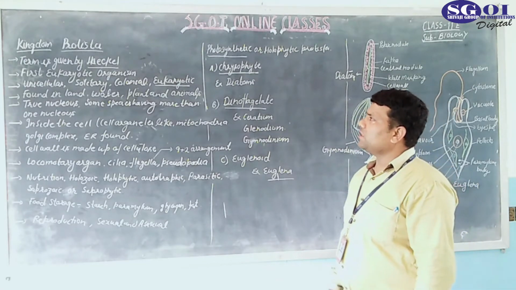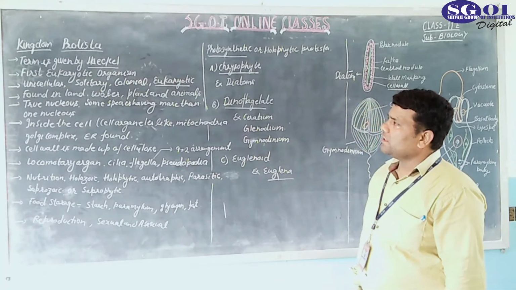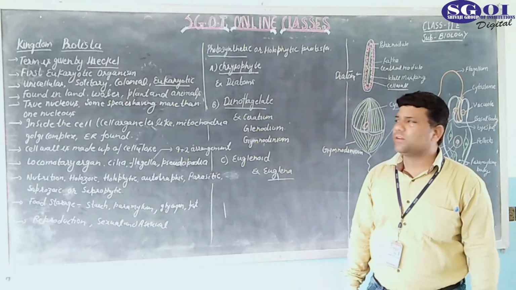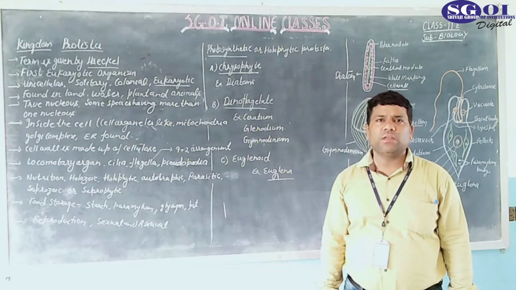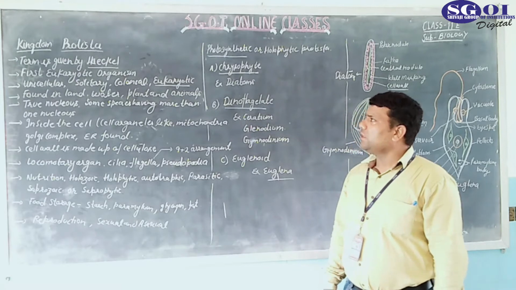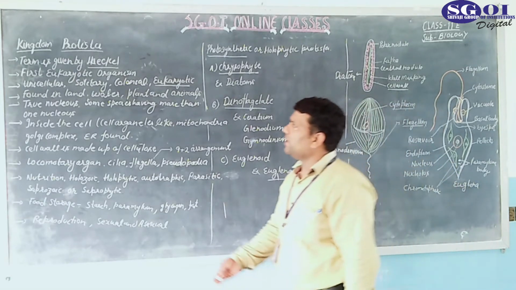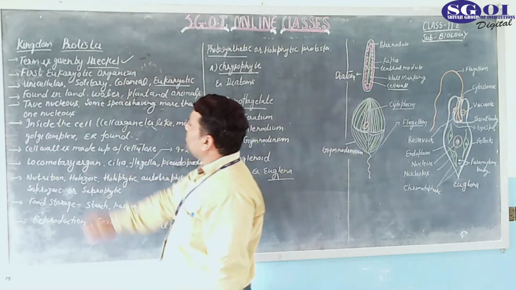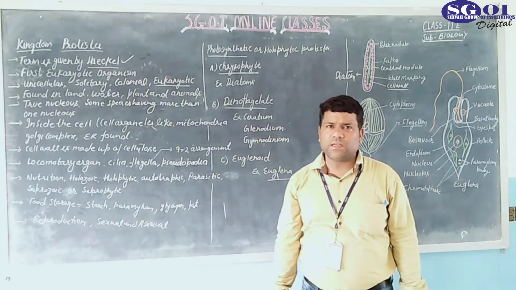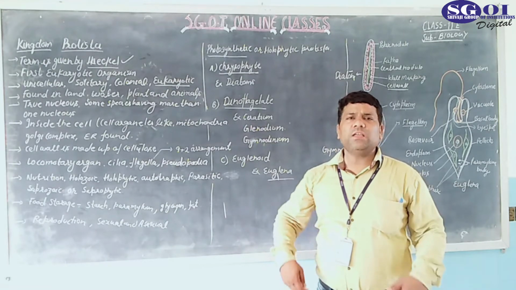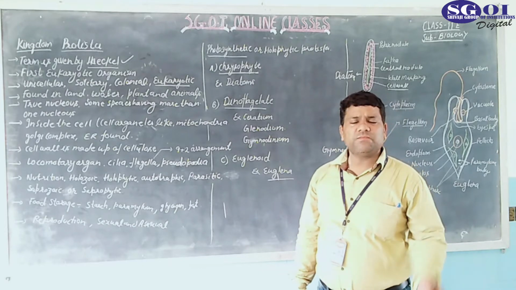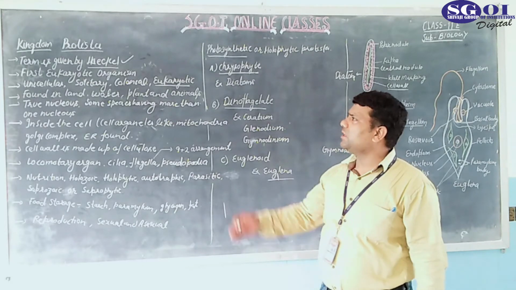Now, the kingdom Protista. The term Protista was actually given by Ernest Haeckel. He is one of the most important scientists related to taxonomy, and also to other fields in biology. It is the first kingdom system in which eukaryotic organisms come.